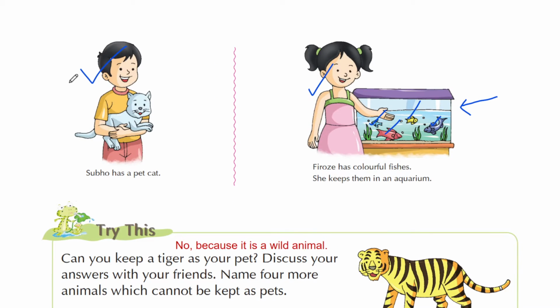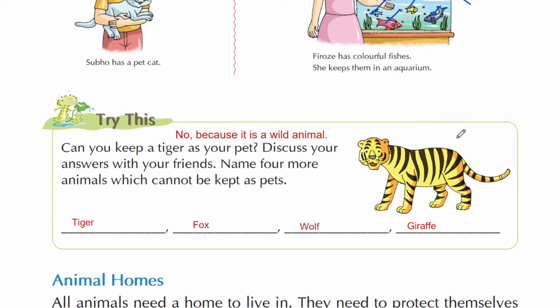Now this is Shubho, and he is holding a pet cat, and here you can see Firoz, and she has colorful fishes. There are 1, 2, 3, 4 colorful fishes. She keeps them in an aquarium. This is an aquarium, a glass container filled with water, some pebbles, and also some water plants. Now here is a task given to you.